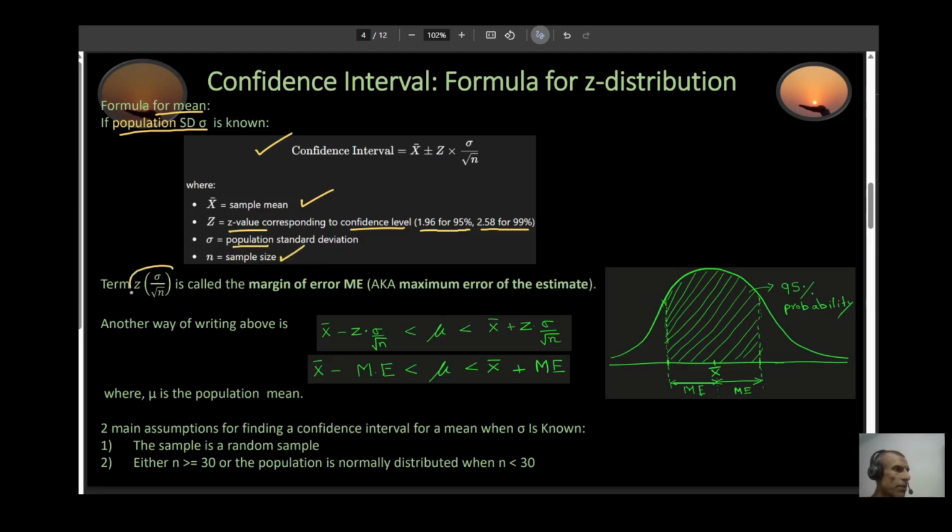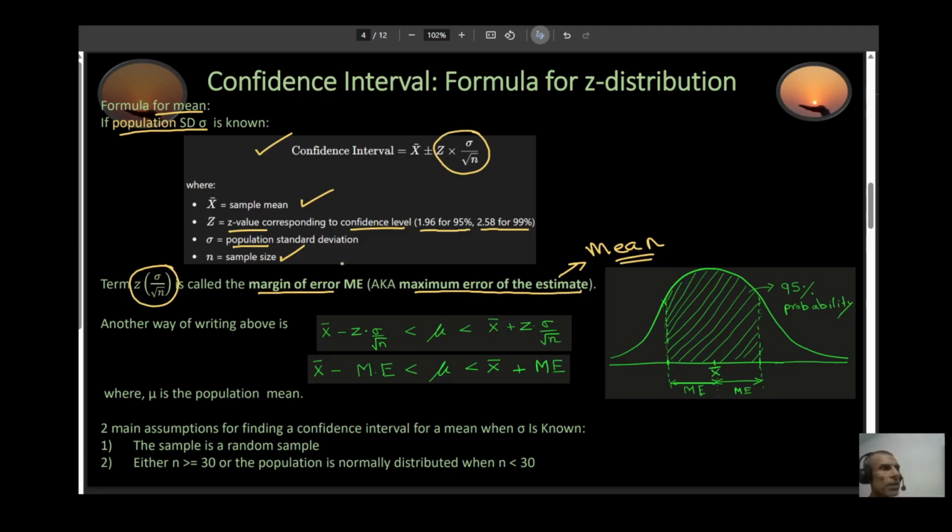This term right here, which is the same as this term, has a special name. It's called margin of error, also known as maximum error of the estimate. Your estimate in this case is mean because that's what we are trying to estimate.